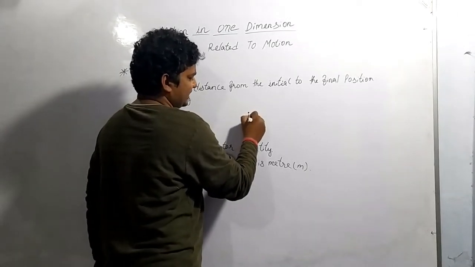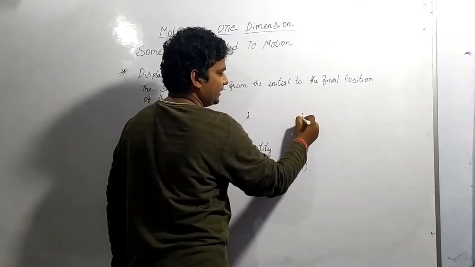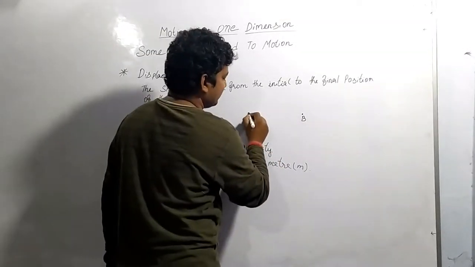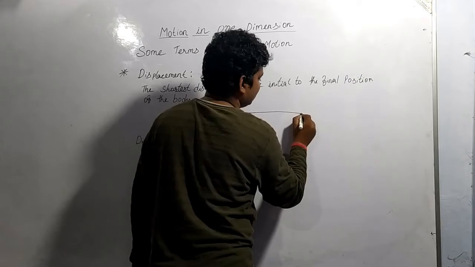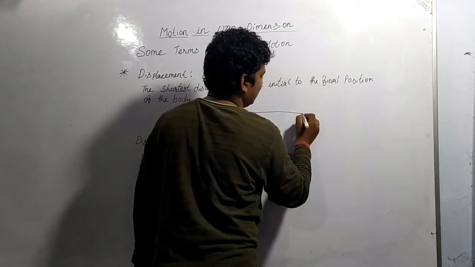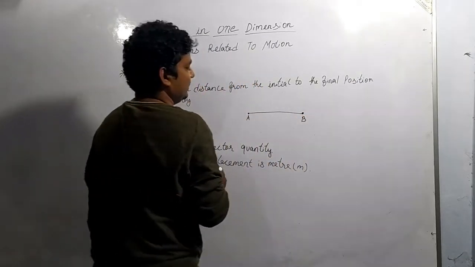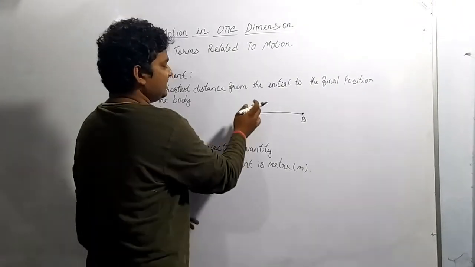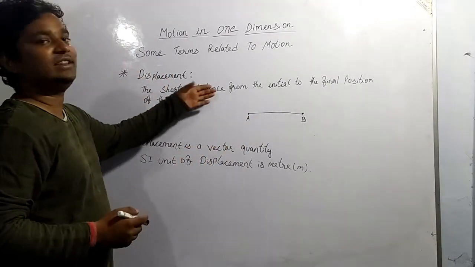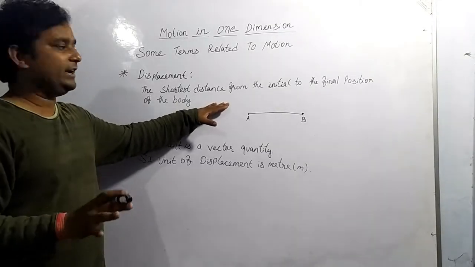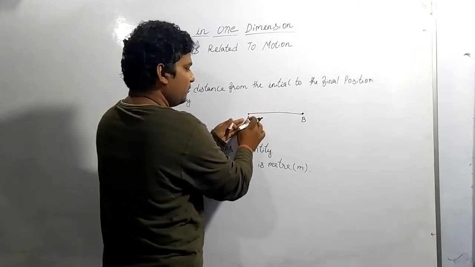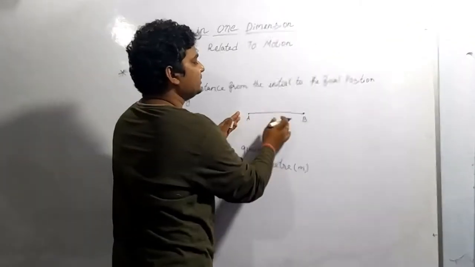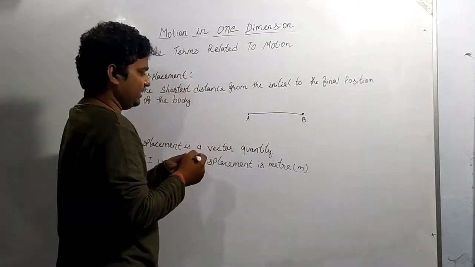As I said earlier, A and B are the 2 points. Then the shortest distance means we have to go in the shortest path. Whatever is the shortest path, that will be the displacement. So this is called the displacement. Displacement is always taken in the shortest form. To reach from point A to point B, infinite number of paths are there, but we have to consider the shortest distance. That is called the displacement.